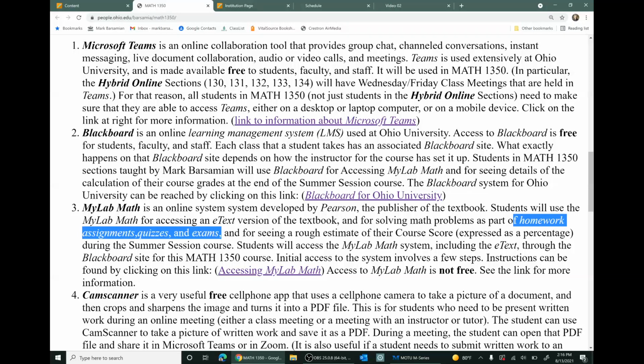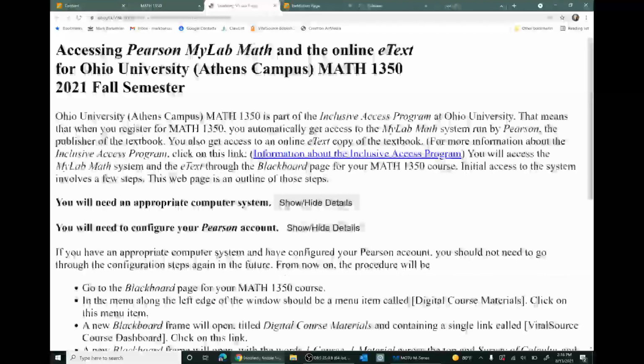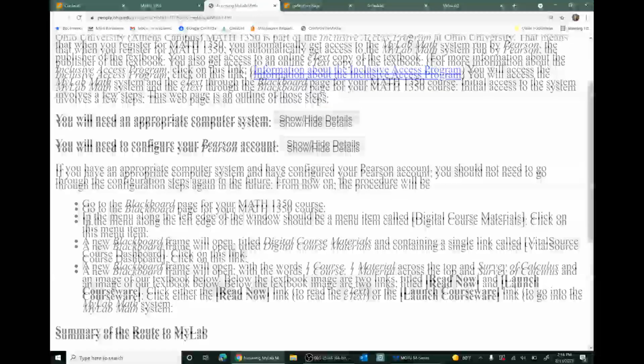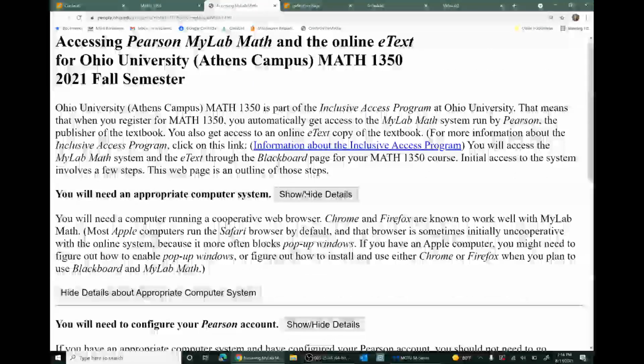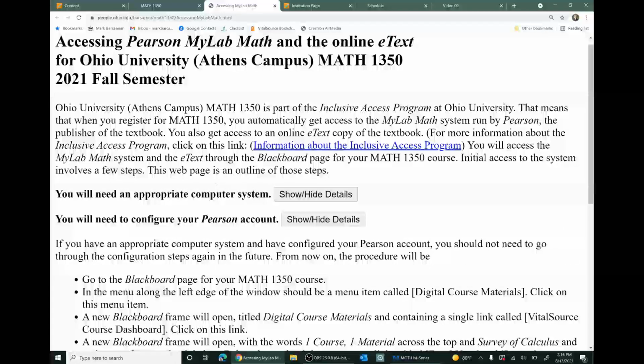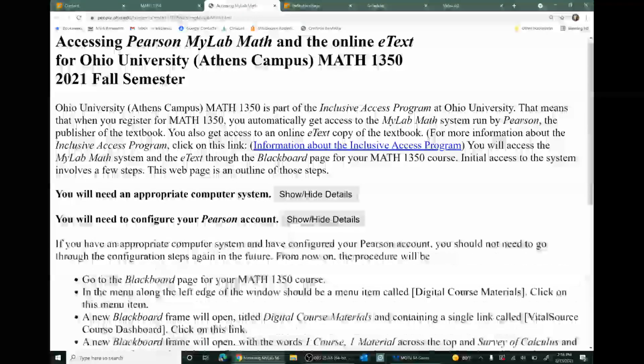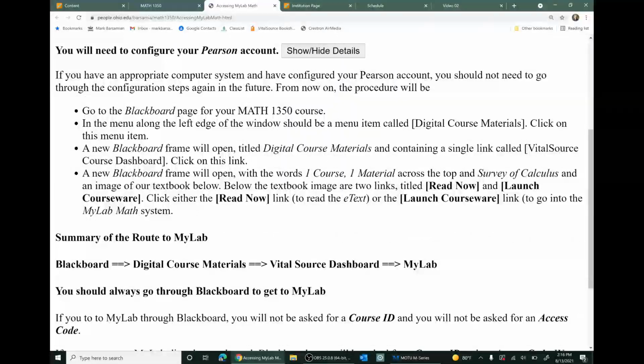There are some instructions on this web page for accessing Mylab. If you click on this link, it pulls up a new web page. It shows, first of all, some details about what kind of computer capabilities you'll need to have. And then it'll give you instructions for configuring your account. And then finally, for actually getting into Mylab.